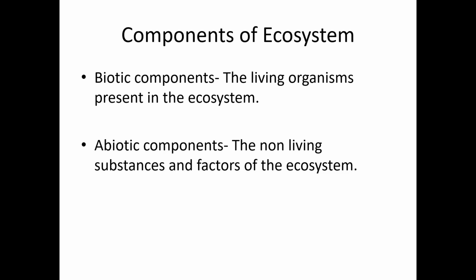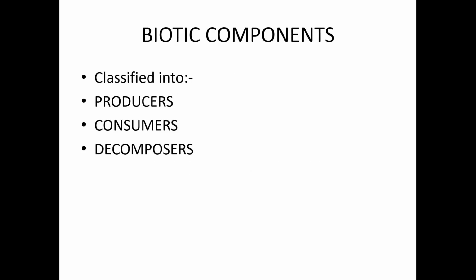We studied the physical environment. In the definition for ecosystem, we studied about the physical environment. So this physical environment, which include the non-living substances and factors of the ecosystem, are called as abiotic components. So the ecosystem consists of two main components, biotic components and the abiotic components. This you would have studied in your 6th grade. Biotic and abiotic components. Biotic components means living organisms. Abiotic components means non-living.